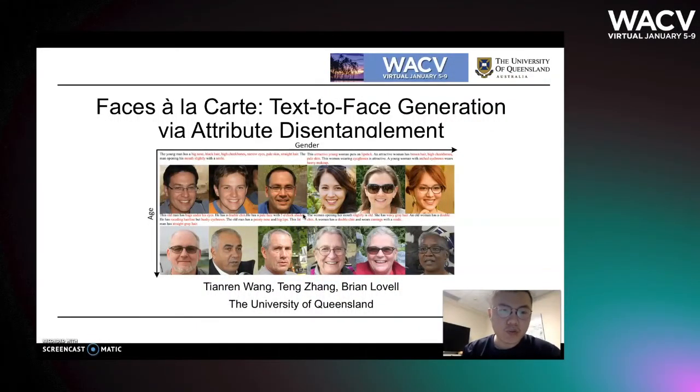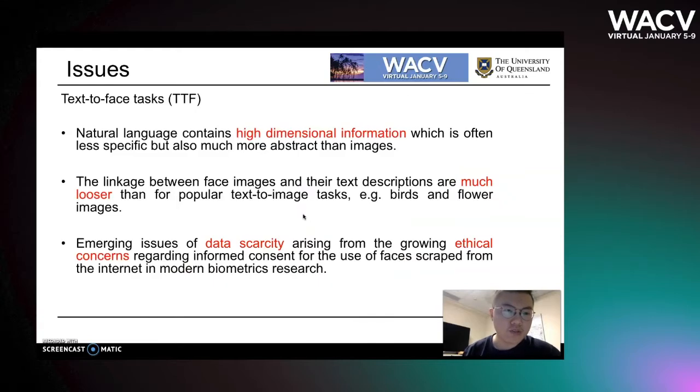Here is the work of our group, which is titled Faces à la carte: Text-to-Face Generation by Attribute Disentanglement. Referring to text-to-face tasks, there are several issues to be addressed.